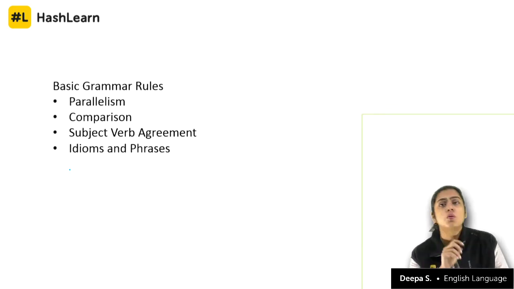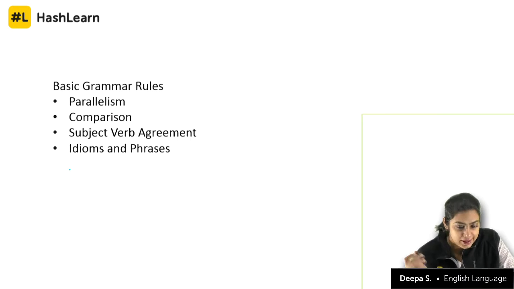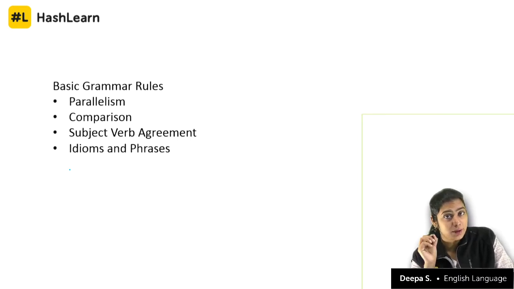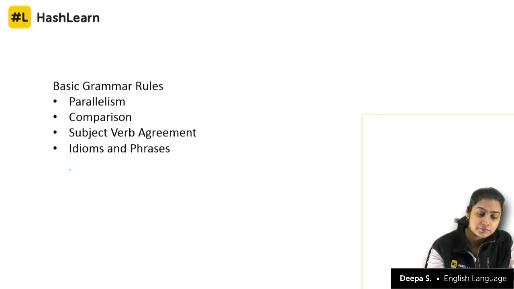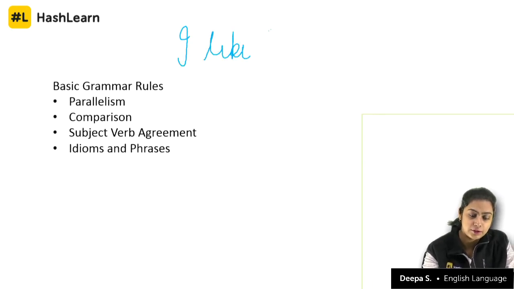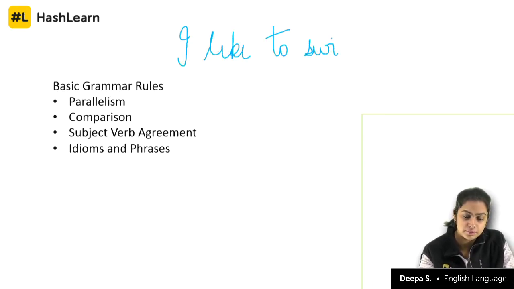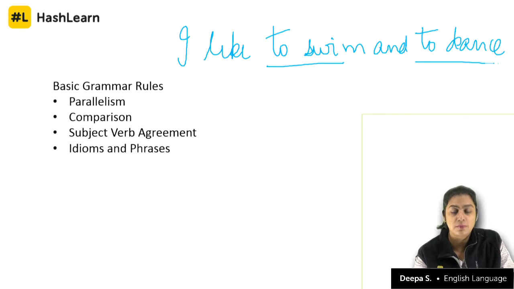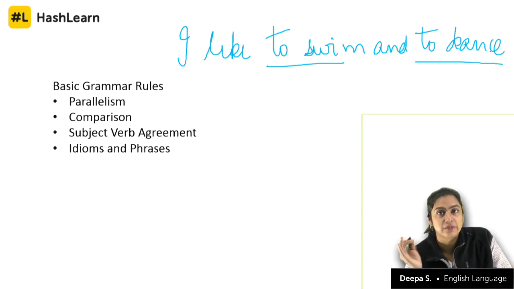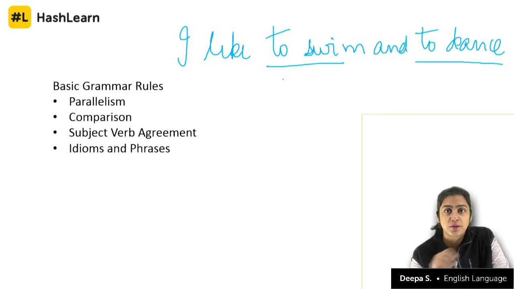Okay, so what is parallelism? Quick example. Today we'll be dealing only with examples because it's a quick refresher and it's very easy to explain something with examples. I like to swim and to dance. To swim, to dance, both are in infinitive. What have I done? I have two different sentences. I like to swim, full stop.